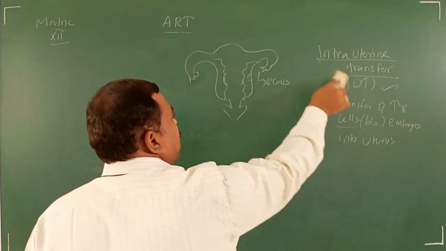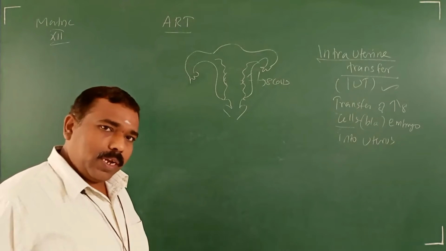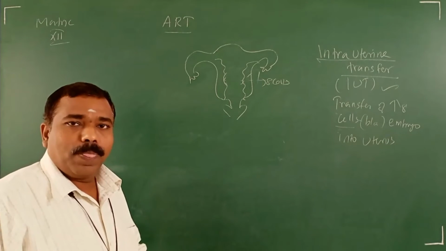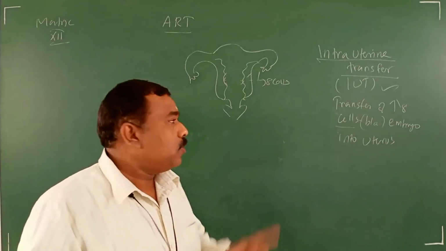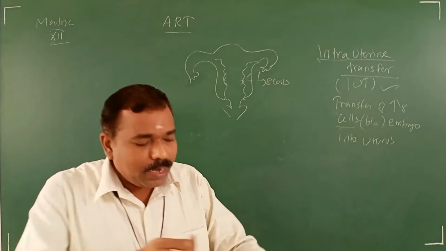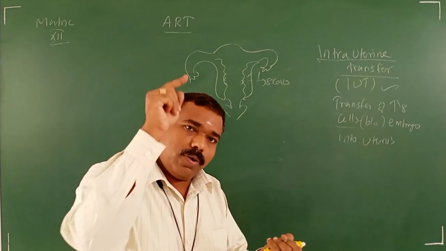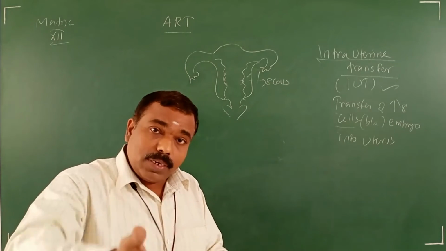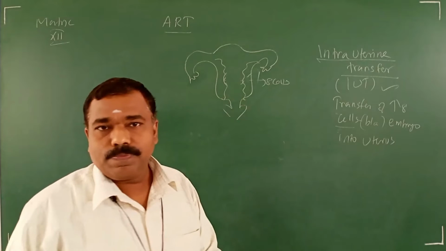Now, for IUT, more than 8 cell stage they are keeping inside the uterus for the woman. That means what? That woman has the problem in the uterus. The embryo does not get implanted. That's why fertilization also they are doing outside. Still, more than 8 cell stage development of the embryo also they are doing outside, right?